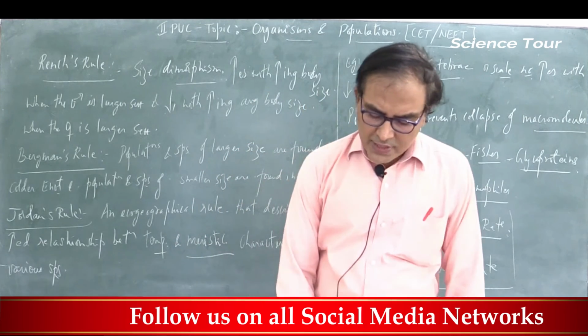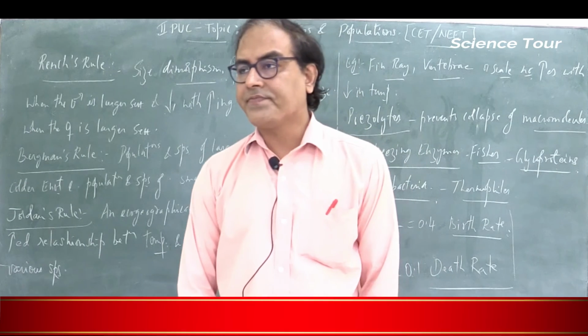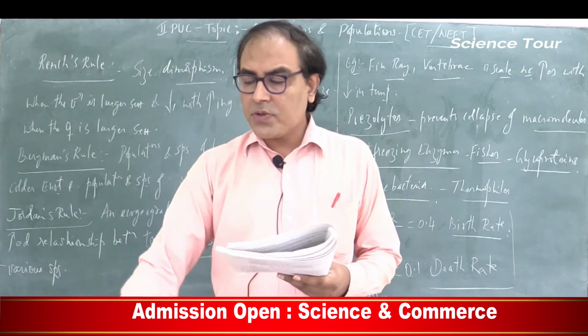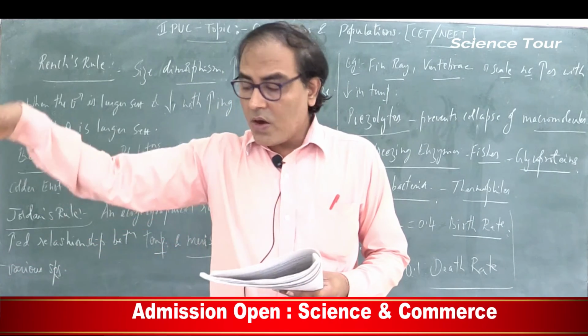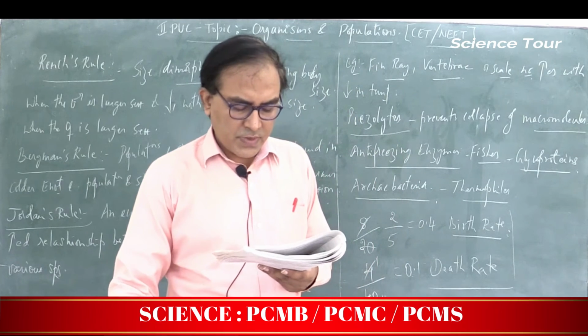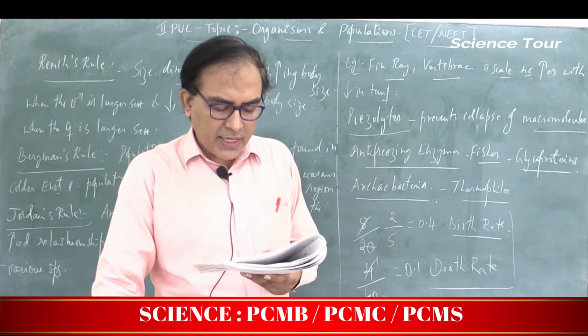Let's move to match column 1 with column 2 and choose the correct option. Column 1 gives the depth of the sea water. In column 2 they have given the algal type. You have to match. Shallow depth: green algae.